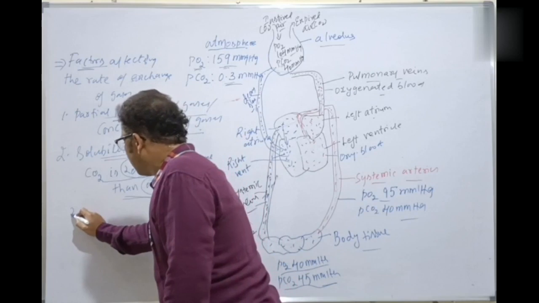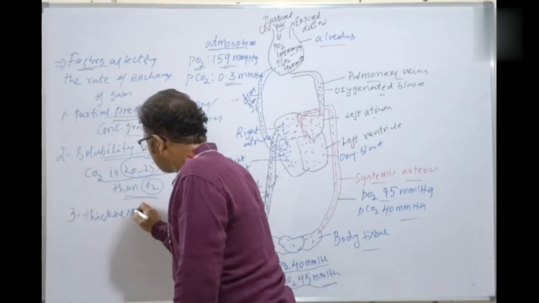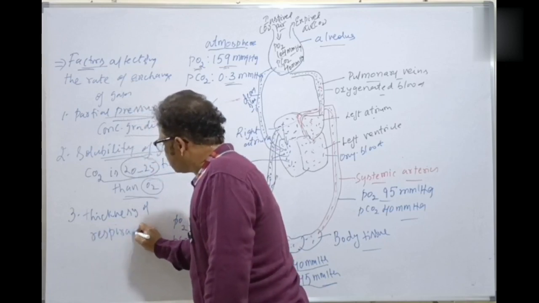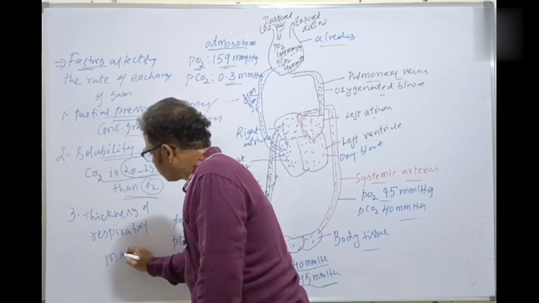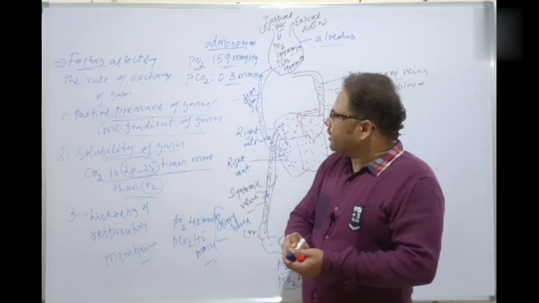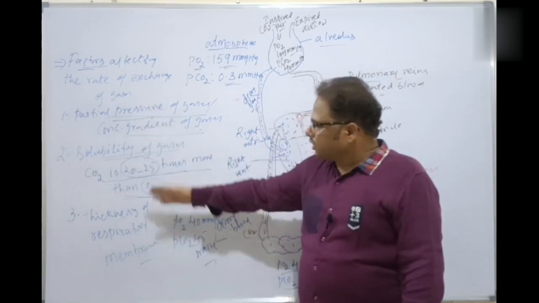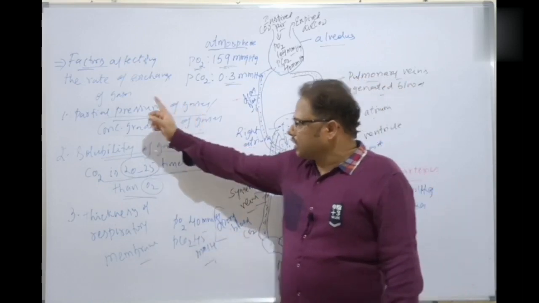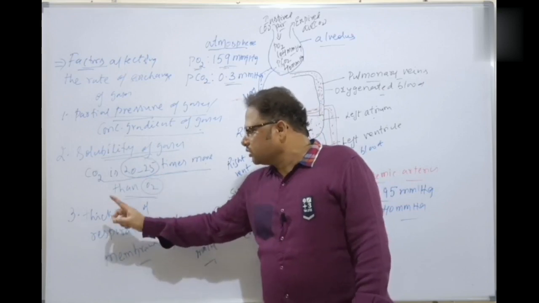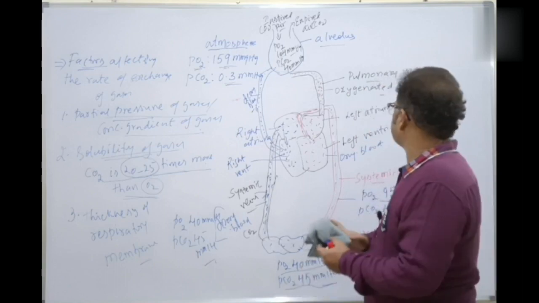And the third factor is the thickness of the respiratory membrane. The thickness is also very important. In NCERT, these three factors are given as the most important ones, so I am discussing these most important factors here. The first factor is the partial pressure of gases. Next is the solubility of gases. And next is the thickness of the respiratory membrane here. What is that thickness of the respiratory membrane? Let's discuss now.